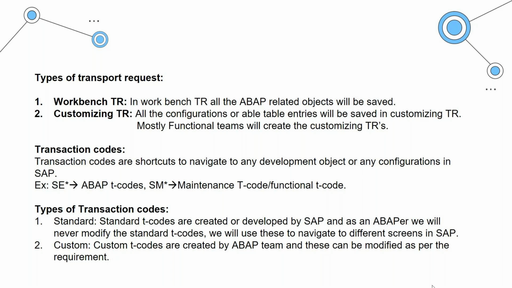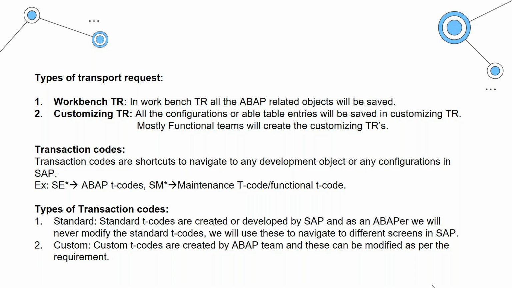Okay, then the concept of transaction code, a very important concept. Transaction codes are like shortcuts which are used to navigate to any object, any place in SAP. If you want to navigate to any place in SAP, then you have to use a transaction code. A few transaction codes here are SE* and SM*.